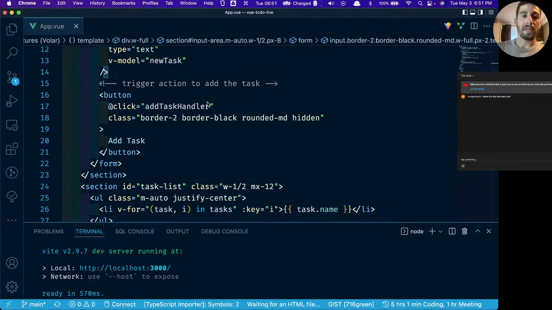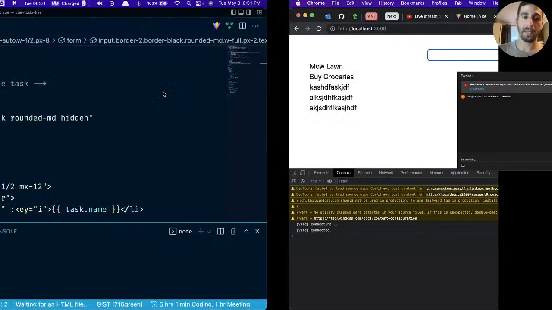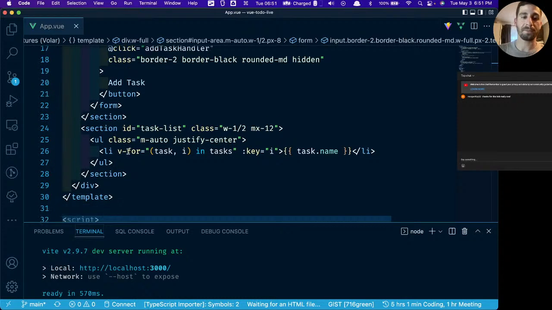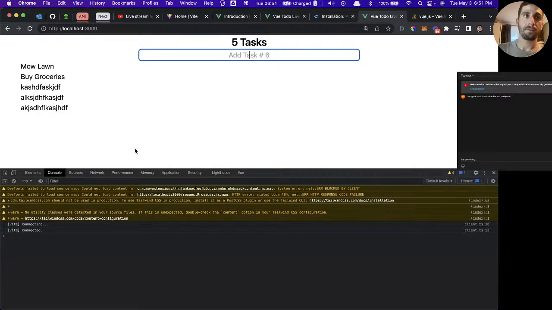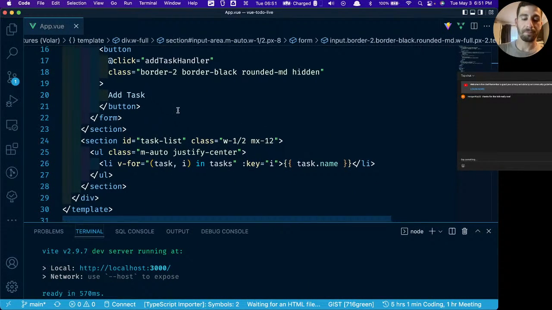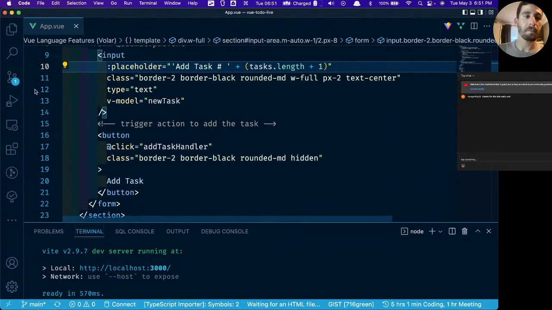Okay, so what do we need to do next? We're not going to edit the tasks, but let's at least have the ability to delete the tasks and to toggle the tasks as completed or not completed. This is where you're going to see how interesting Vue really gets. But before we do that, let's separate this into a separate component, right? Because right now everything's in our app.vue component, and we don't want that.